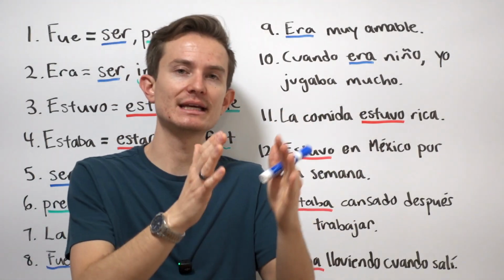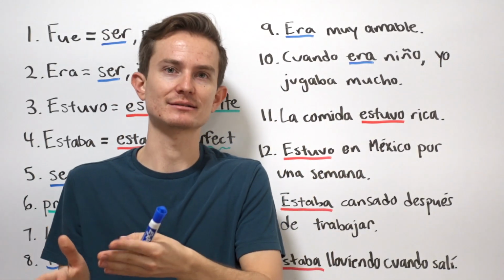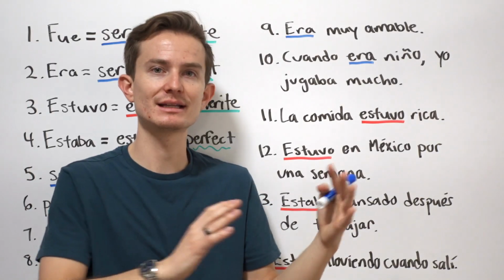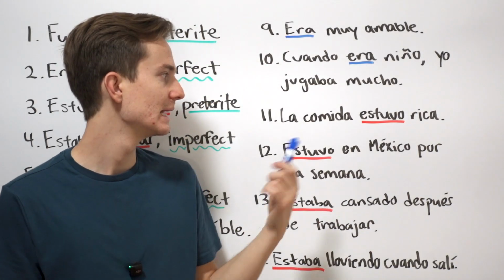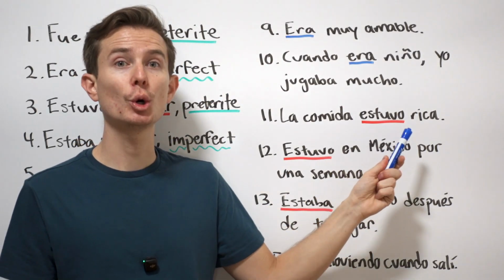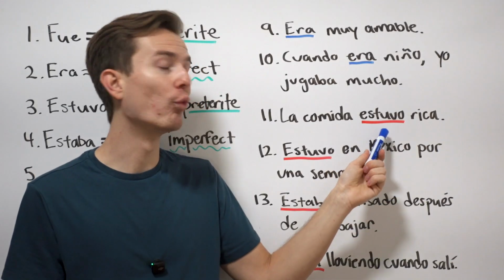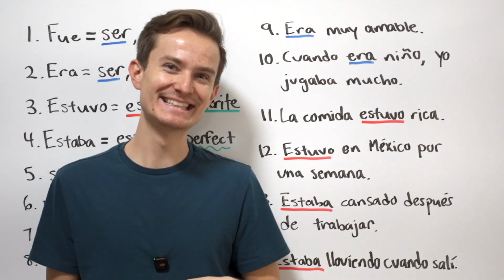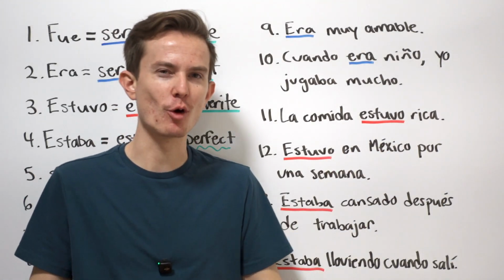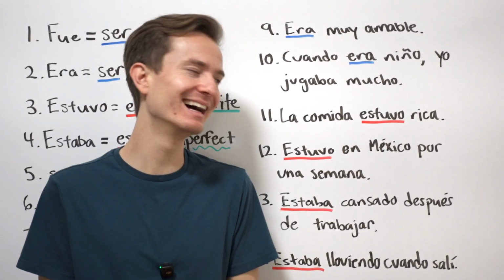It's not like I was a kid one day and then I became an adult the next, okay? I was continually being a kid and then eventually I became an adult, okay? La comida estuvo rica, okay? The food was tasty. Oh, this is confusing. Why is it estuvo? Why isn't it fue or era?